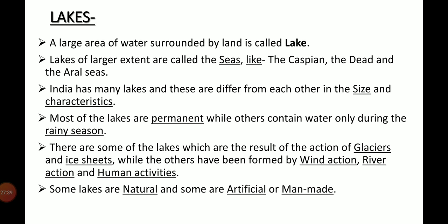There are some lakes which are the result of the action of glaciers and ice sheets, while others have been formed by wind action, river action and also human activities. Some lakes are natural and some are artificial or man-made.